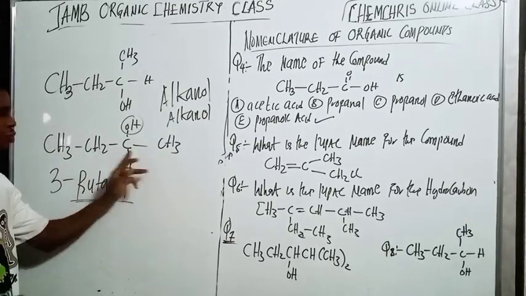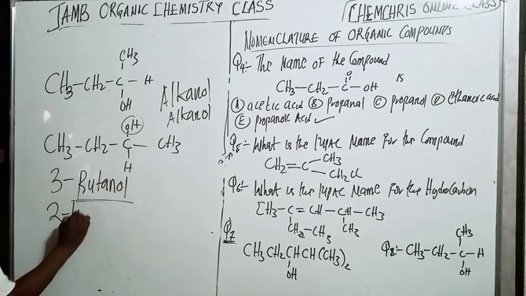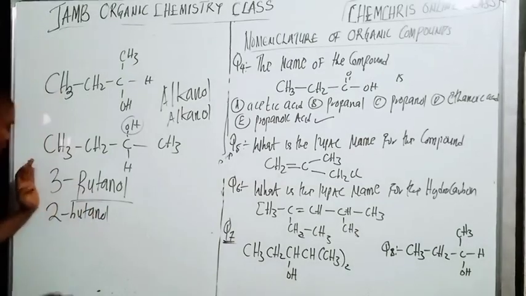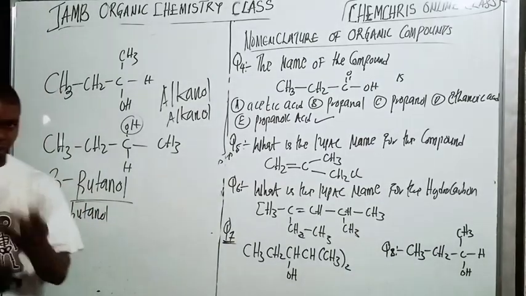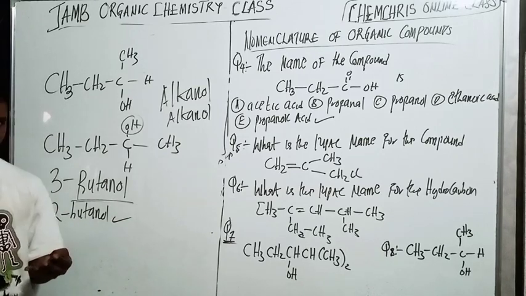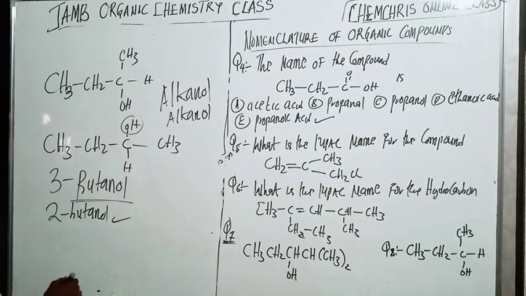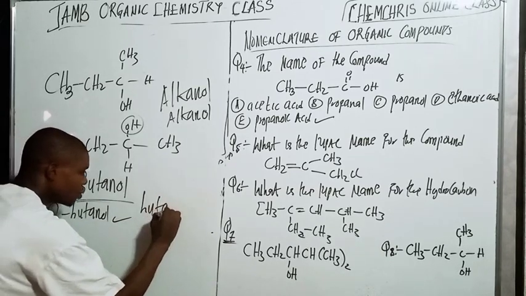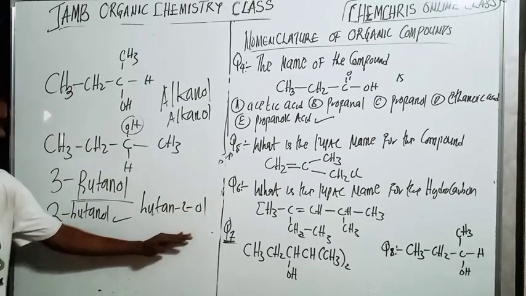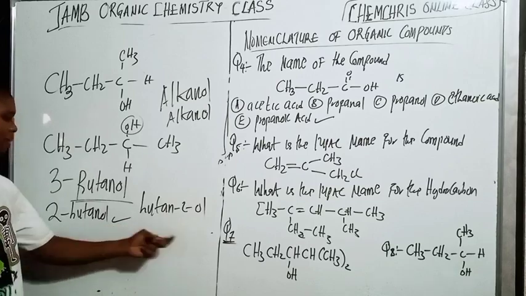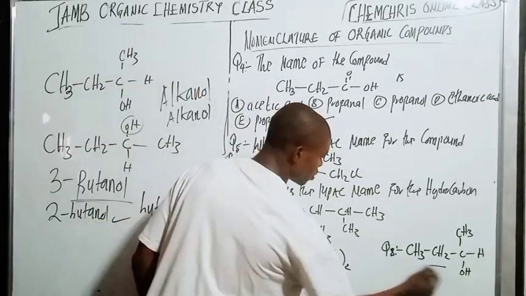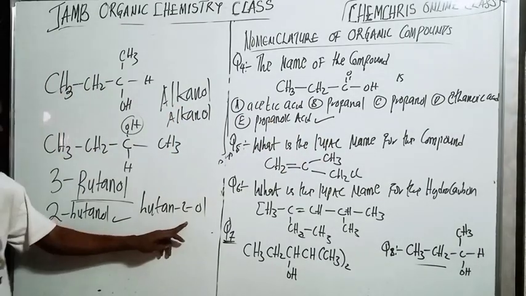But when I start from 1, 2, here we have 2-butanol. Which is correct? Is it 3-butanol or 2-butanol? 2-butanol is correct because it has the lowest number, right? Now, I can also say butan-2-ol. Right there, butan-2-ol. So either of them is correct. That is the name of this compound here.